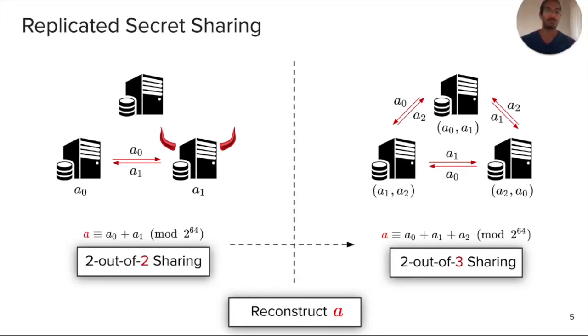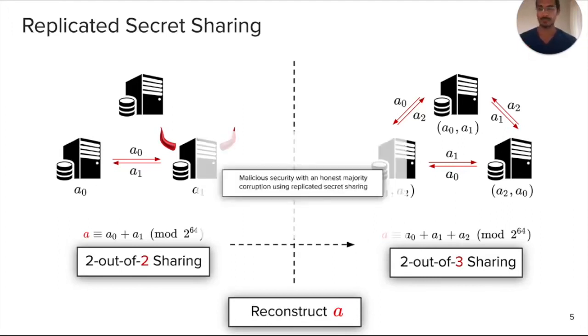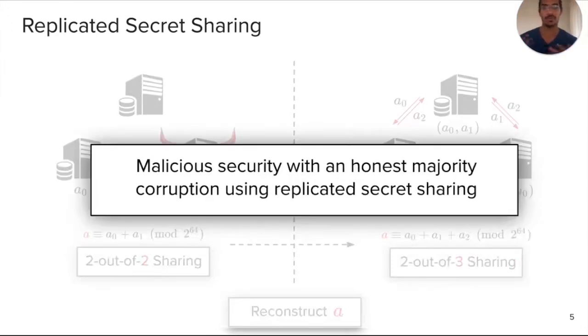And so if both of them send a value and the values received are the same, that gives you a guarantee that there was no malicious behavior. In particular, when you have a three-party model with a single corruption, we know at least one of the other two parties is honest, since there are two honest parties. And this allows you to do a maliciously secure protocol with this one corruption model. So that's the first takeaway: you can achieve malicious security using replicated secret sharing as the foundation of the entire protocols.